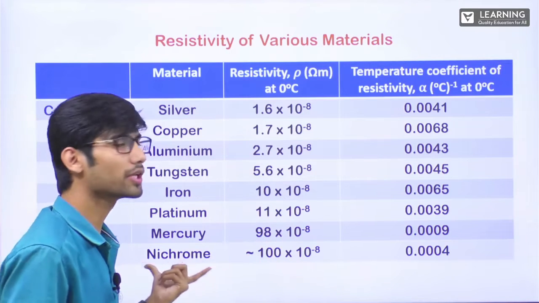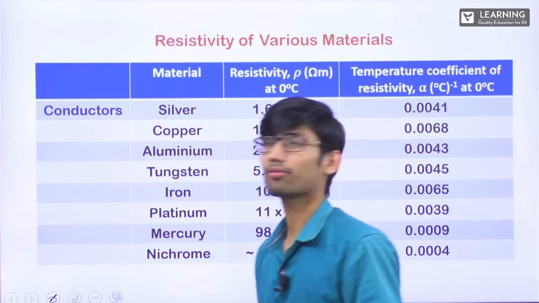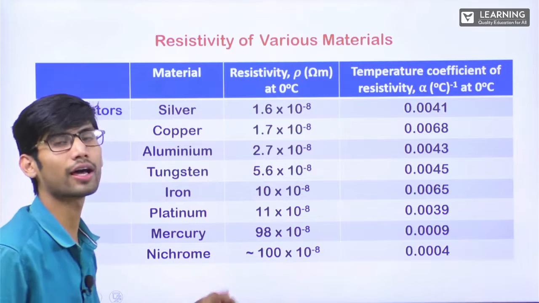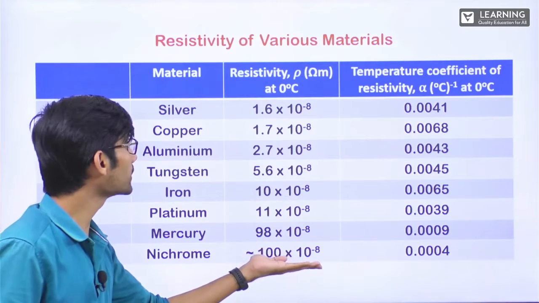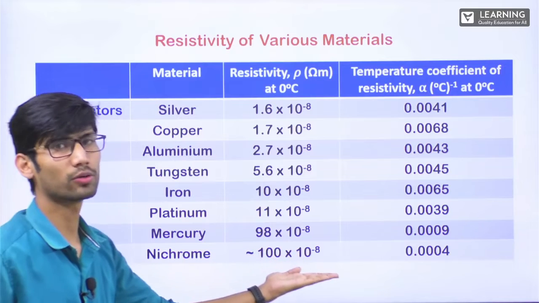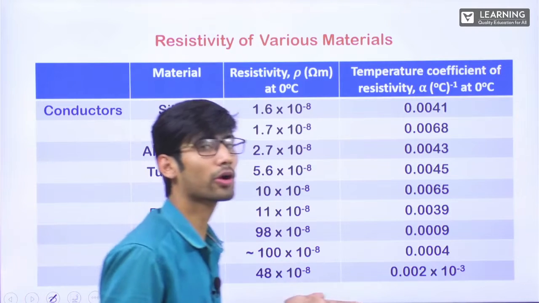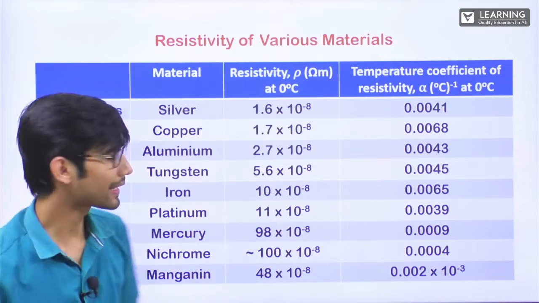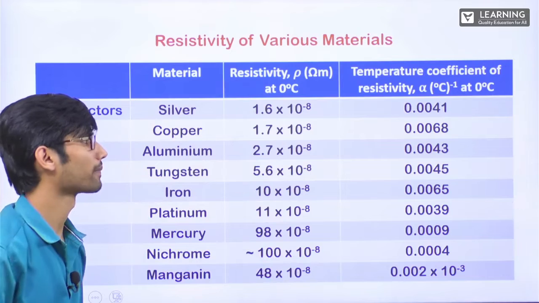Nichrome, what is nichrome? It is an alloy, right? From the name, the major components are nickel and chromium. Then we have iron and manganese also. If you see, this is the resistivity, nearly 100 into 10 power minus 8. Manganin, again this is an alloy of manganese, copper and nickel, 48 into 10 power minus 8, that is the alpha.